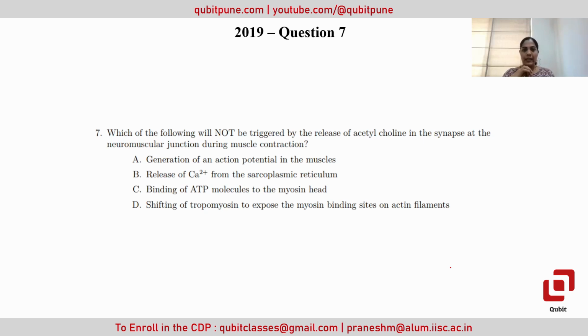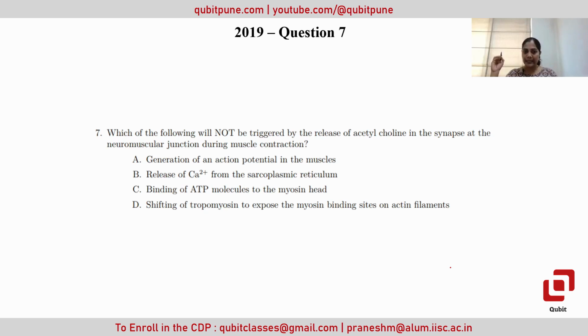So generation of the action potential of the muscle in one, yes. For this particular question, the first option is about muscular contraction. For muscular contraction, the action potential is a key requirement. The generation of the action potential in muscles is essential to trigger the release of acetylcholine in the synapses. Otherwise, how will the contraction take place? So option A is the essential one.